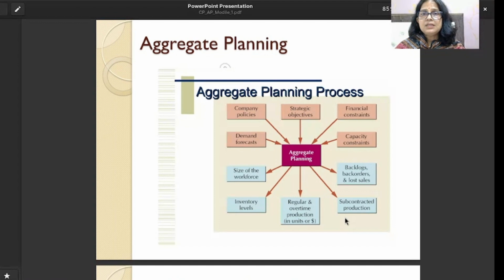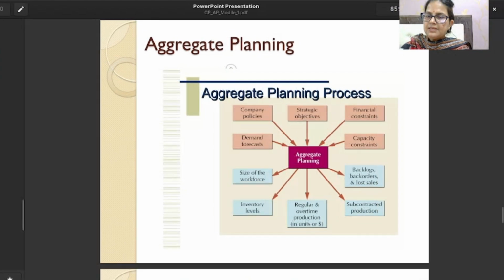So many companies can produce and sell their product under some other big brand, to keep the brand value. Many big companies go for subcontracting, giving the contract to small companies or middle level companies. They produce the product and give it to the big brands, who sell it under their name. So this is subcontracting production. These are the things we need to understand in case of aggregate planning.